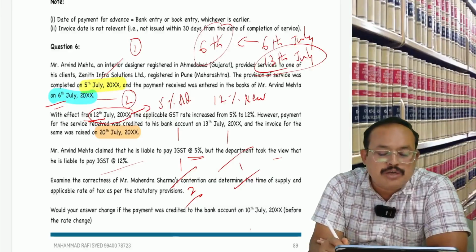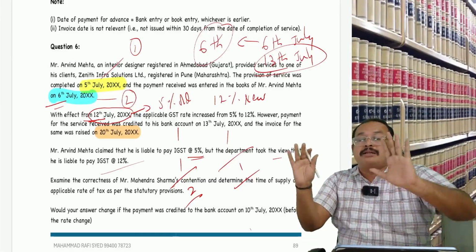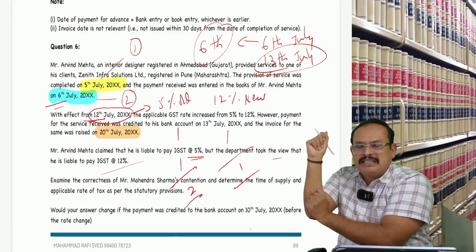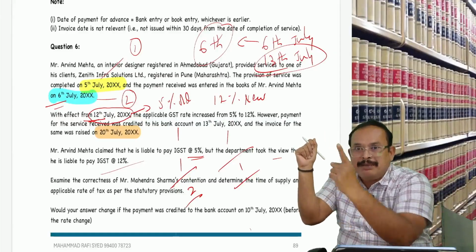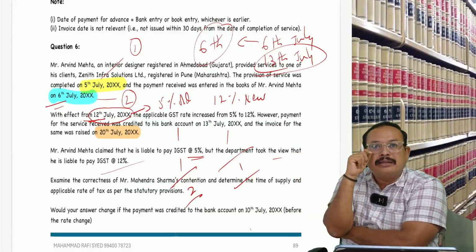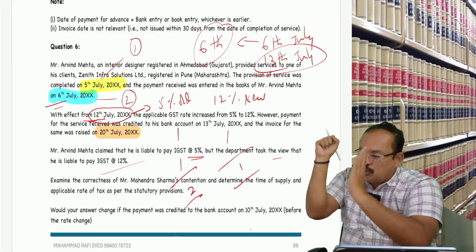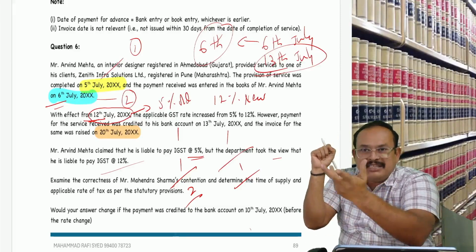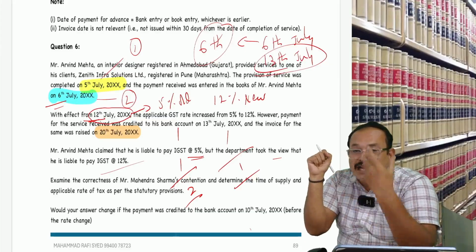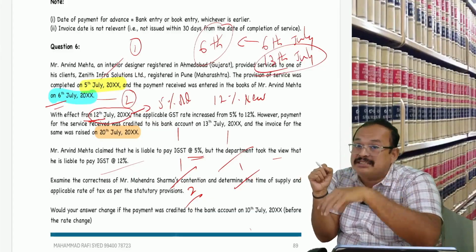Now on what value is 5% applicable? The value of supply. Now time of supply, when? Time of supply, listen: date of completion of service. With the date of completion of service, payment is matching, date of invoice matching. Payment matching. Invoice is 20th July. Date of completion is the base. Date of completion when? 5th July, that means old rate. Before change, completion taking place. With that completion, invoice matching means what? Invoice before change, after change.